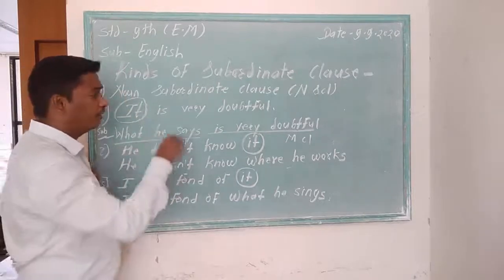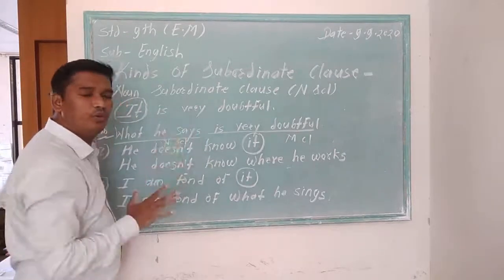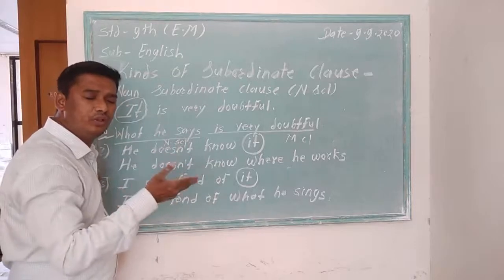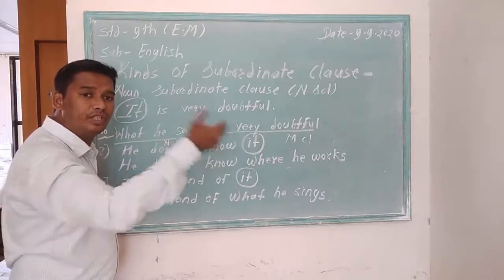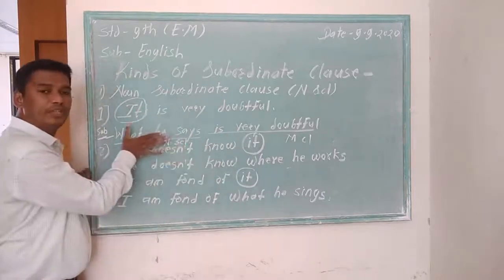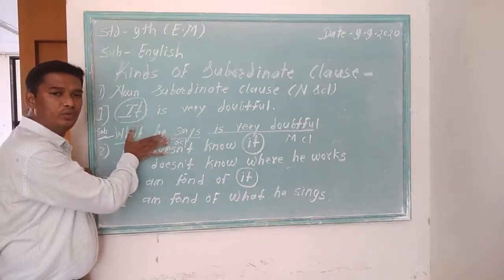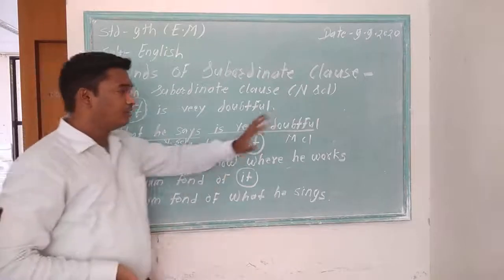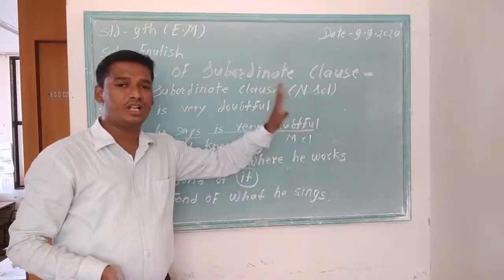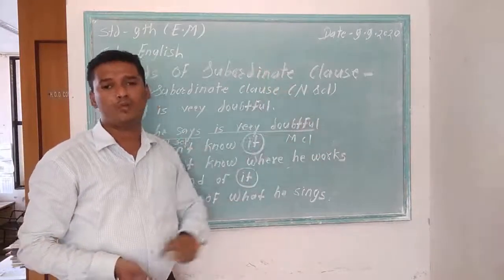Let's confirm. Is very doubtful. What is very doubtful? What he says. We get this part as the answer. So it is a noun subordinate clause. Just for confirmation, you can ask a question to the main clause by what.